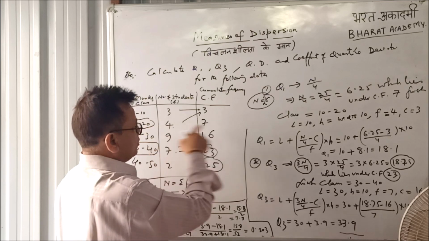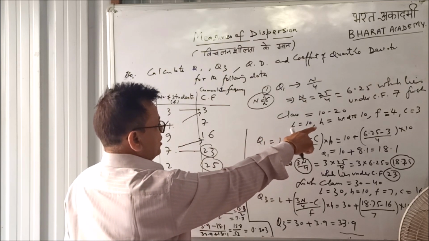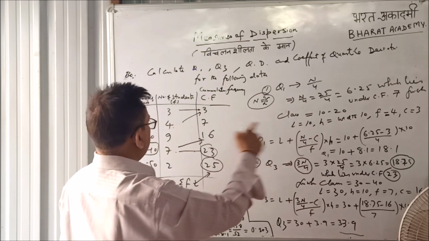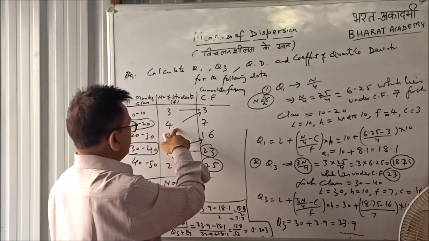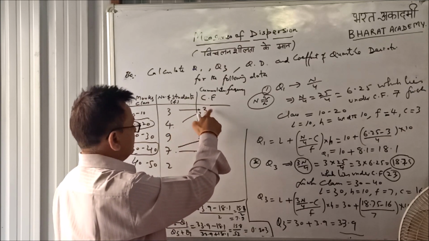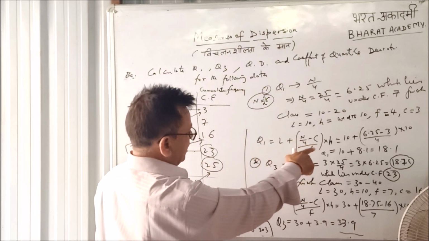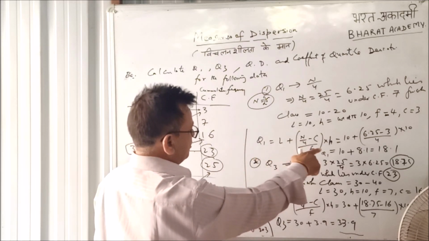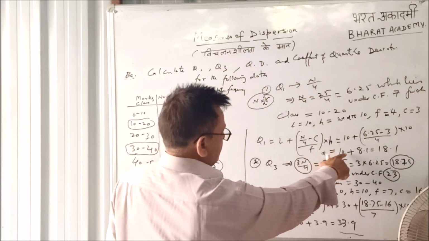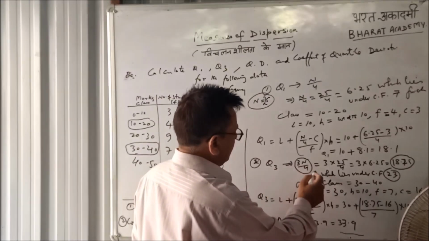In this case the lower limit of the class L is 10, h is the width of the class 10, frequency F is 4 and C is the cumulative frequency just above it, 3. Q1 will be L plus (n by 4 minus C) upon F into H. Put all these values over here. Q1 is 18.1.